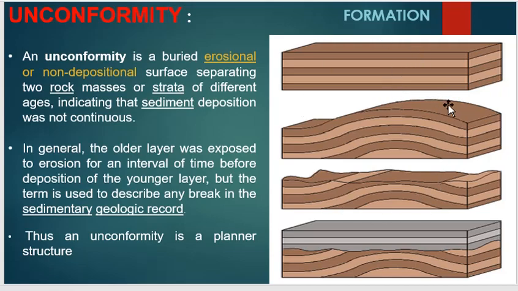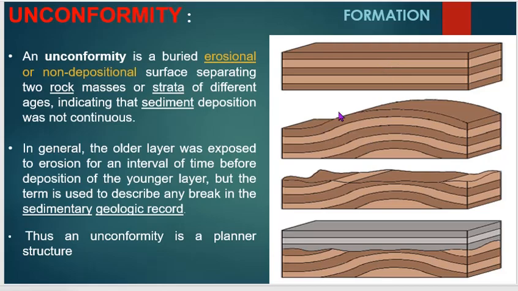Okay, so let's come to the formation of unconformity. How does unconformity form? Unconformity is formed by mainly four processes. First conformity occurs, then erosion, then deposition, then tectonic activity. Finally, unconformity is formed. So first is the formation of older rocks.